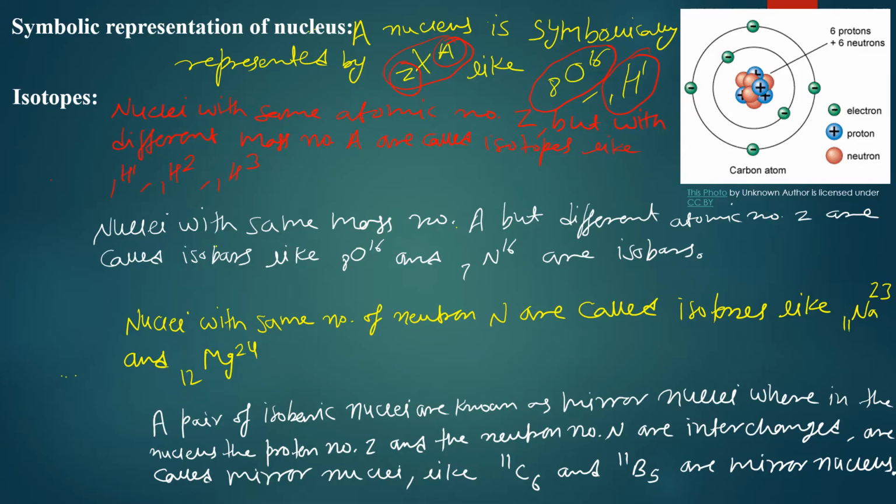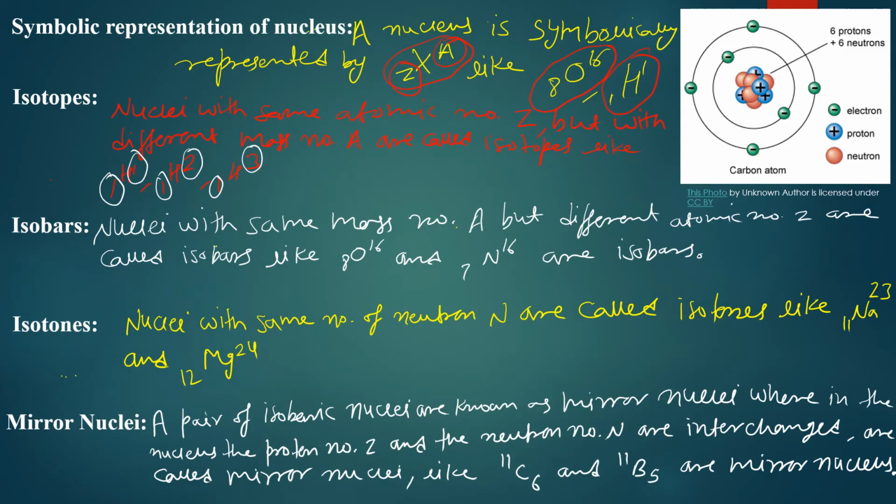Isotopes are those nuclei in which the number of protons remains the same, while the number of nucleons within the nucleus, the atomic mass, changes. So the number of protons is the same, 1, but the atomic mass changes: atomic mass 1, atomic mass 2, and atomic mass 3. So these are isotopes. Now let's move to the isobar section, followed by isotones and mirror nuclei. Isobars are those nuclei in which the atomic mass remains the same, but the number of protons changes.